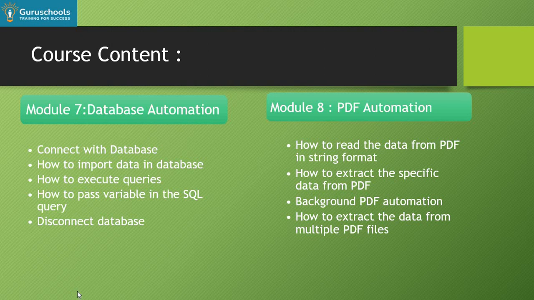Then we'll move to PDF automation. Suppose we are getting data from invoices, or in healthcare we have patient data. If you want to read specific contents from the PDF, we'll be able to extract the specific data from the PDF using UiPath, and then put that data into any application. So we'll see more about PDF automation in this module.